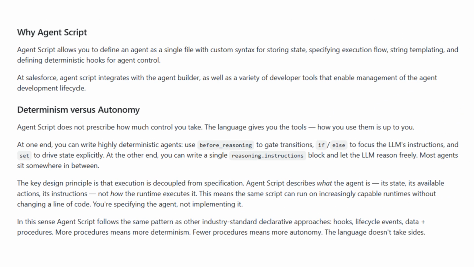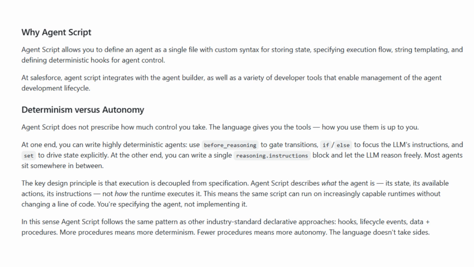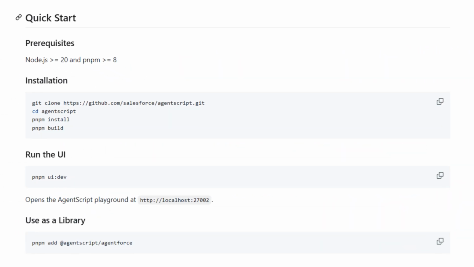So what's the problem? Modern LLM agents are powerful but messy. They rely on prompts, hidden reasoning, and unpredictable flows. It's hard to debug, harder to control, and almost impossible to scale reliably. We need structure, something closer to programming, but still flexible like natural language. That's where Agent Script comes in.